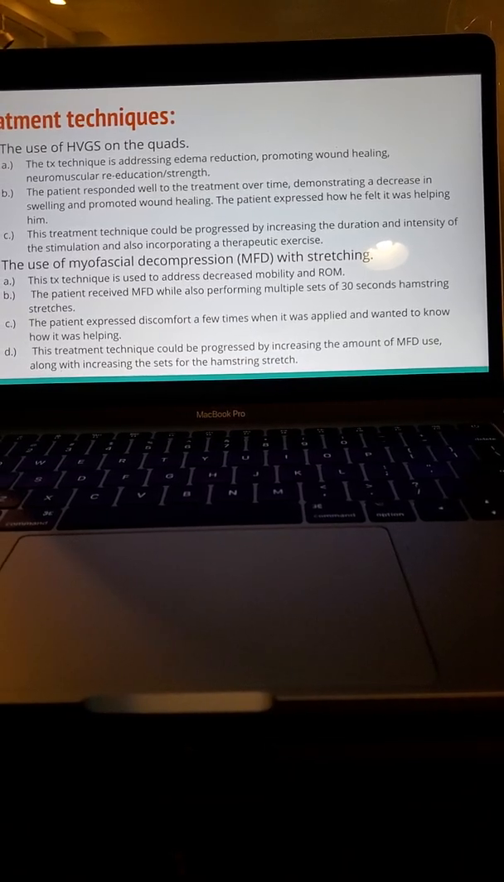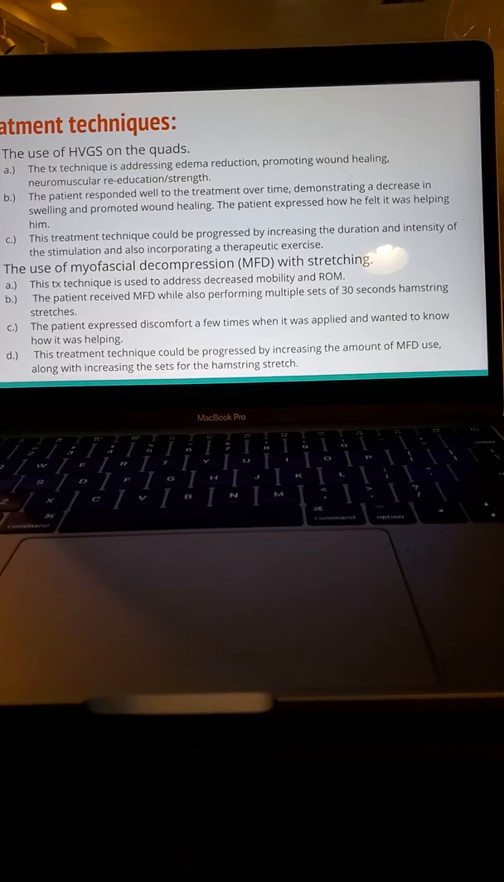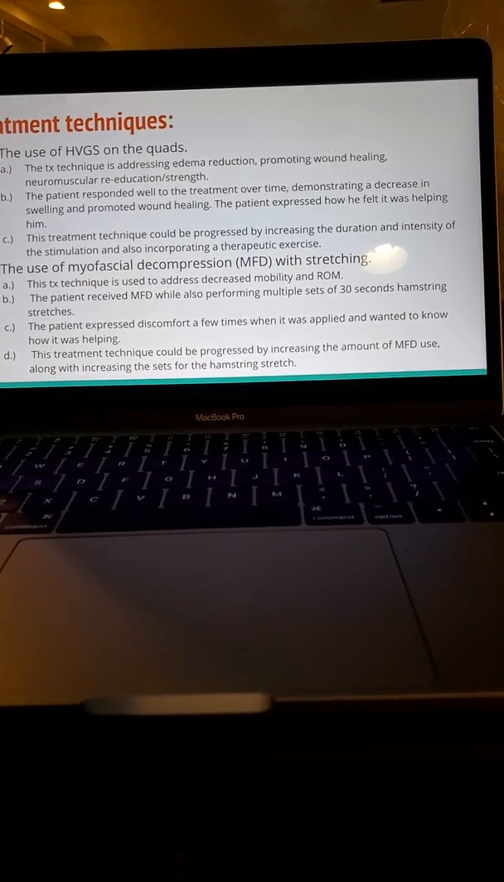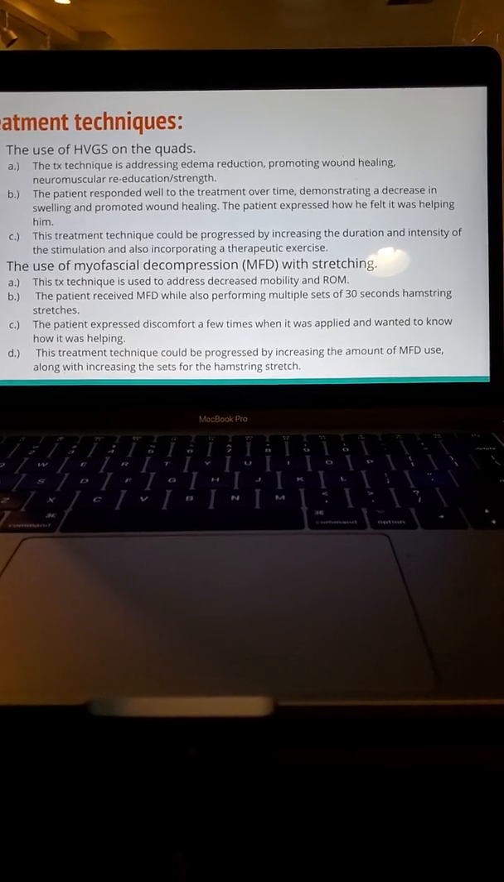The treatment technique could be progressed by increasing the duration and intensity of the stimulation, as well as incorporating a therapeutic exercise while receiving the stimulation.